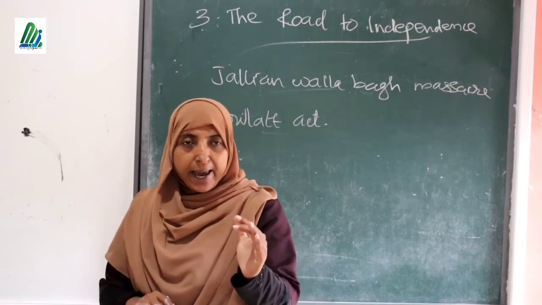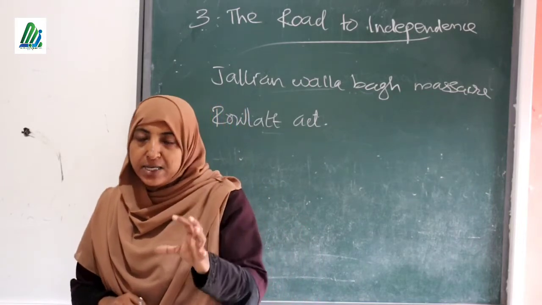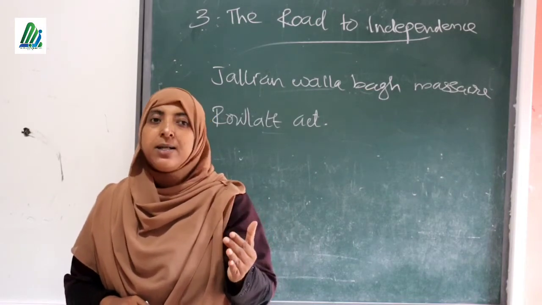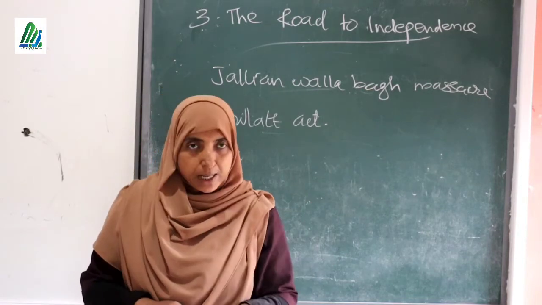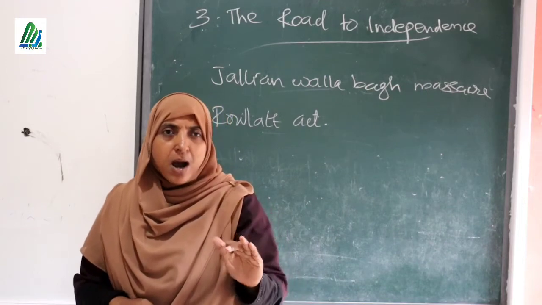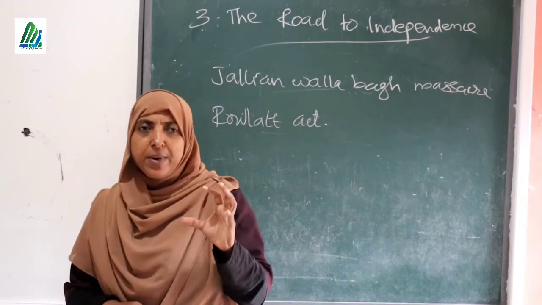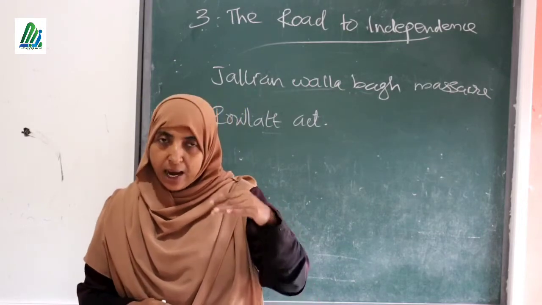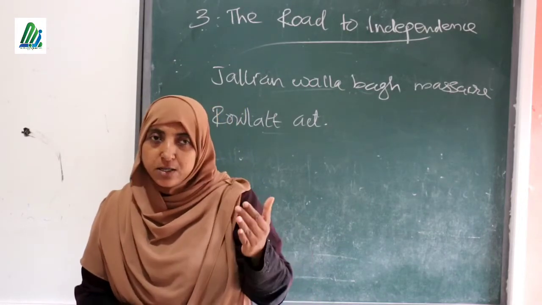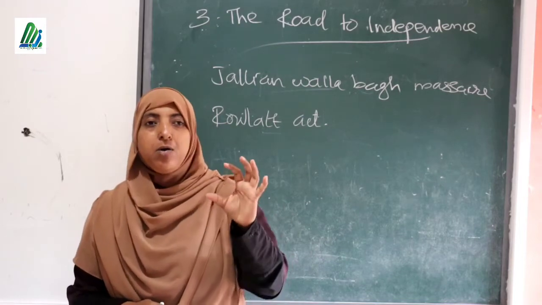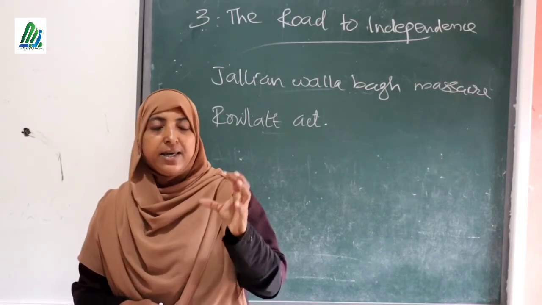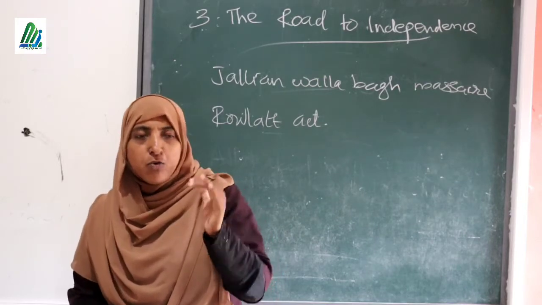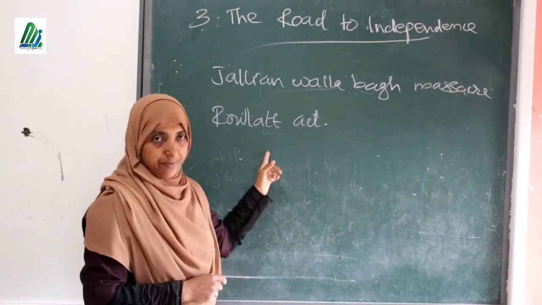If the British wanted to catch any person, they could arrest that person and imprison them without any reason, and this created so many problems in different parts of India. Many of our leaders and common people fought against this and were also imprisoned. So this cruel law is known as the Rowlatt Act.